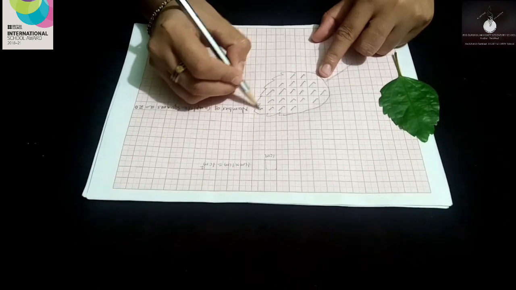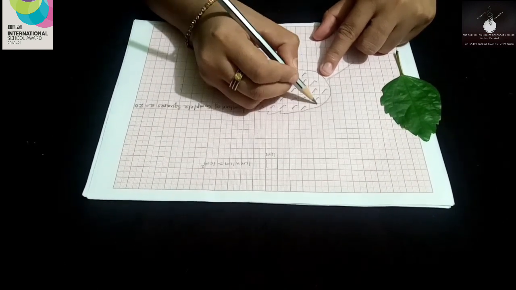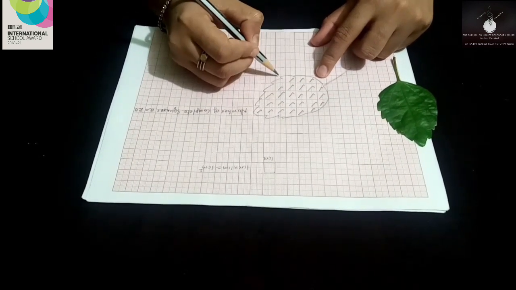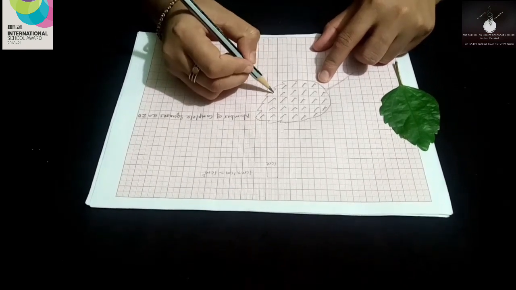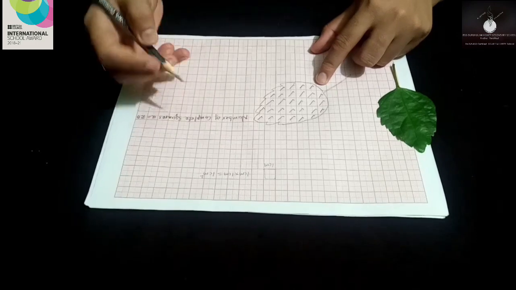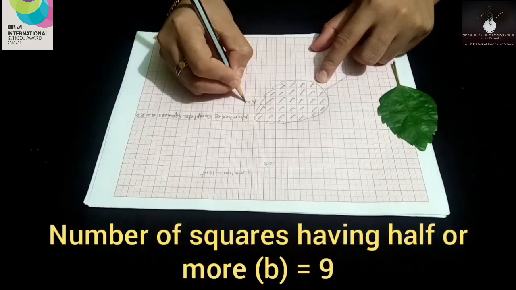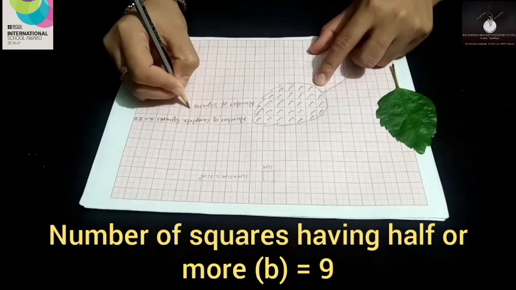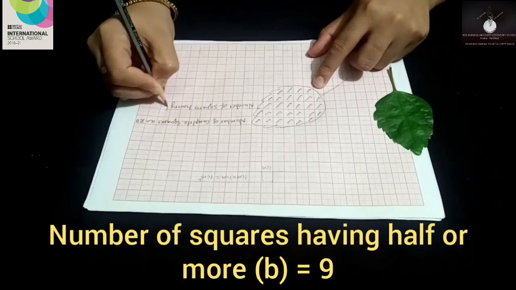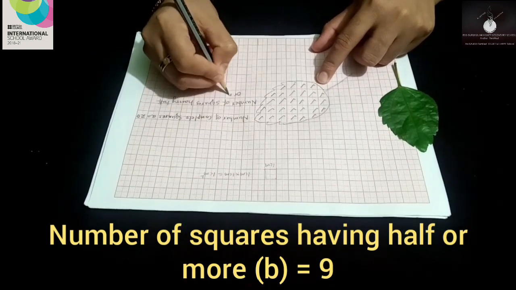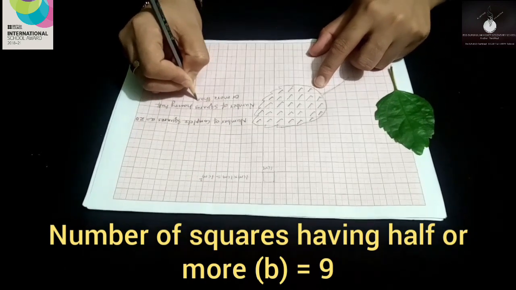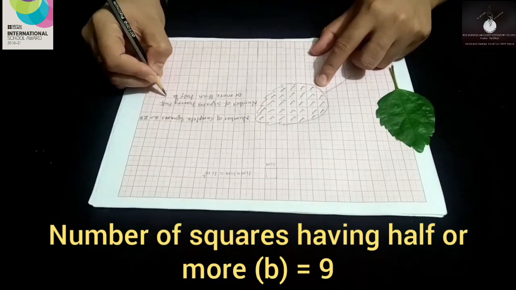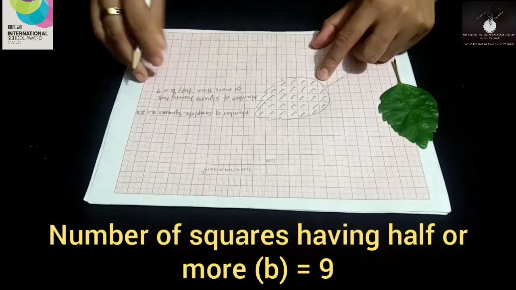Let me count. 1, 2, 3, 4, 5, 6, 7, 8 and 9. So the number of squares having half or more than half, let it be B, is equal to 9.